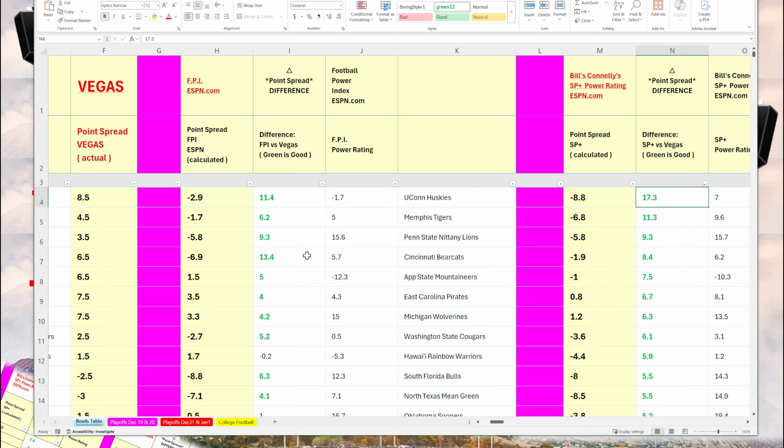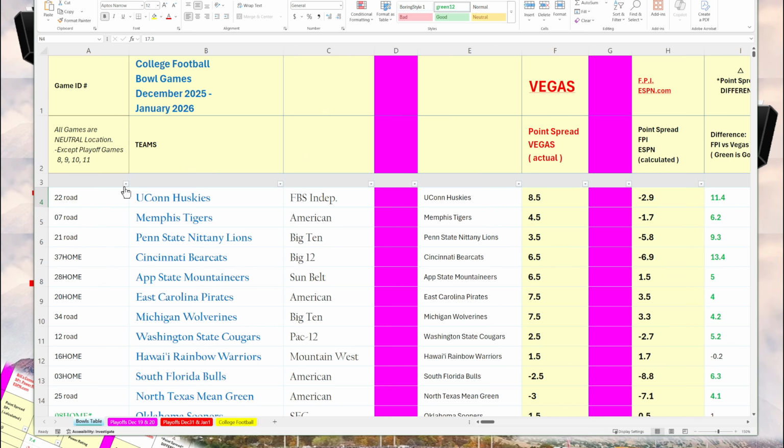Of course, you want to do your own individual analysis, look at the records, win-loss, against the spread, their recent performance. You got to look at their injuries. Also, you want to look at if there's any coaching changes. Was the coach fired? Are they hiring new coaches? Is the coach leaving? Offensive coordinator, defensive coordinator. Opt-outs. Are the quarterbacks opting out? Are any other key players opting out, either because they're transferring or because they're preparing for the NFL? But statistically, this spreadsheet shows you where there's statistical potential opportunities. So again, going back to the first column, we're going to reset this table.